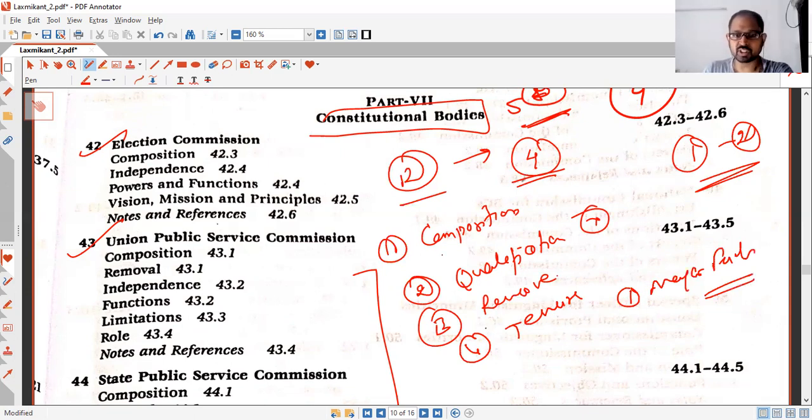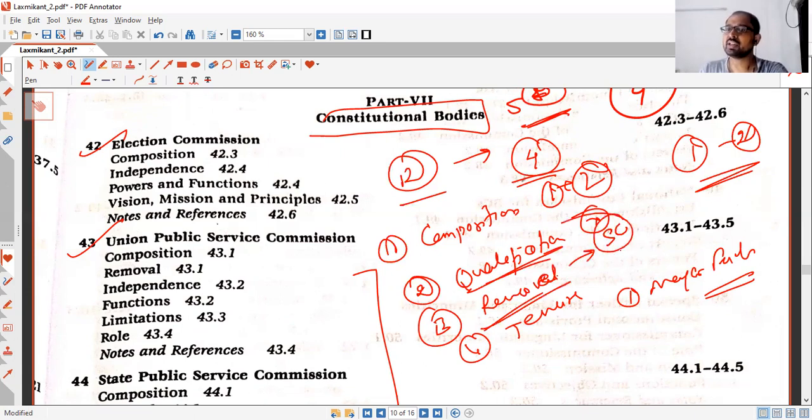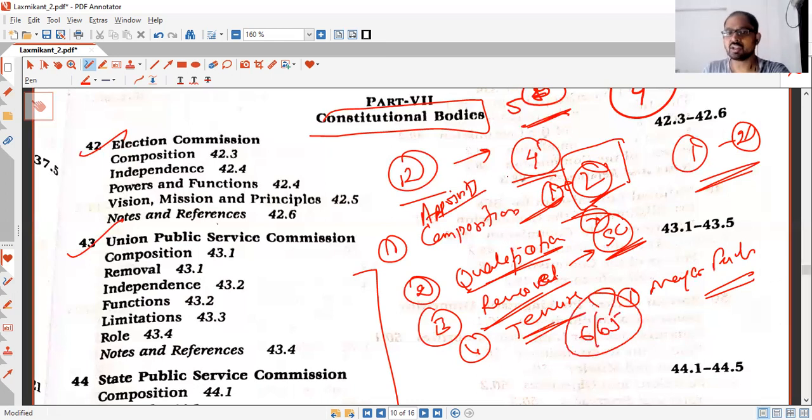So for all of this, what is the composition? For example, the Election Commission is 1 + 2, Chief Election Commissioner and 2. What should be the qualification? No qualification prescribed. Then how to remove? You need to know how to remove. As the Supreme Court says, the Chief Election Commissioner and Election Commissioners can be removed by the central government. And who appoints? The President appoints on the recommendation of the Central Council of Ministers. Tenure is 6 years or 65 years of age, whichever is earlier. So like this, you should know about all these 12 bodies that are given in the book.